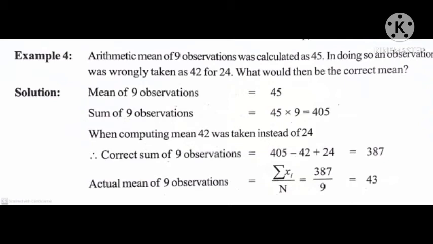When computing, 42 was taken instead of 24. Therefore, the correct sum of 9 observations is equal to 405, and the wrong number subtract, that is minus 42, and the correct number add, that is plus 24. After simplification we get 387. Therefore, actual mean of 9 observations is equal to sigma xi by capital N, that is, sigma xi means 387 by N means 9 observations. After simplification we get 43.